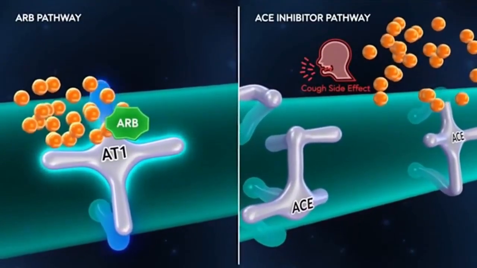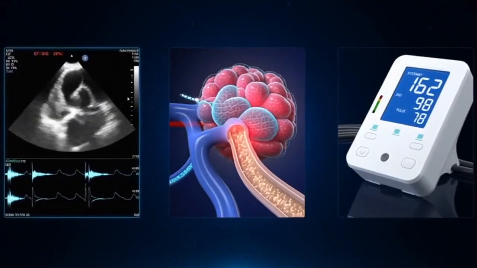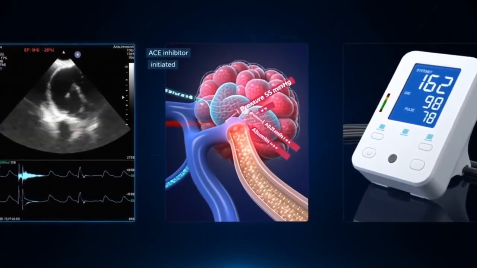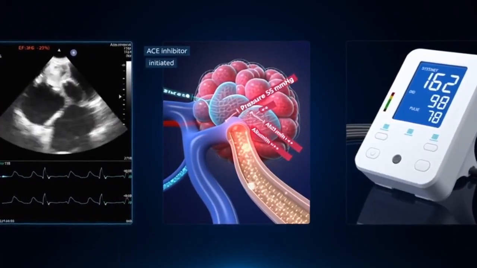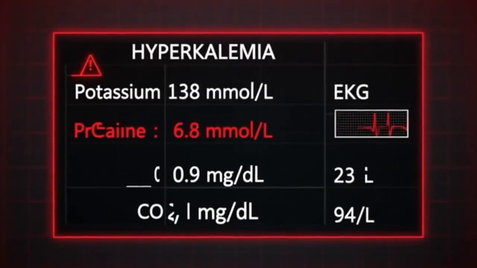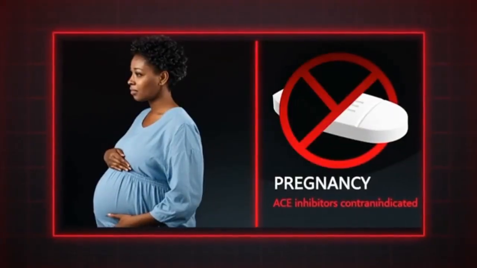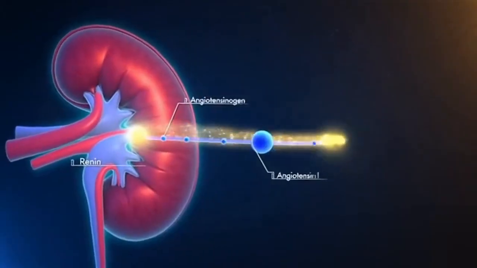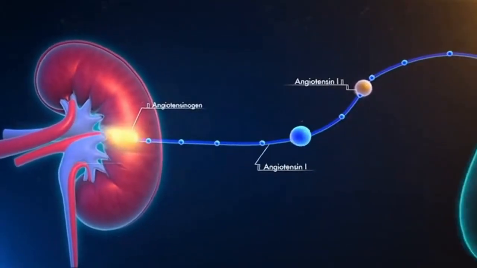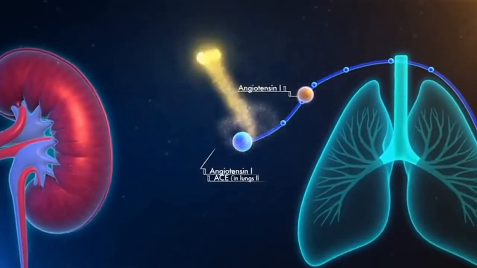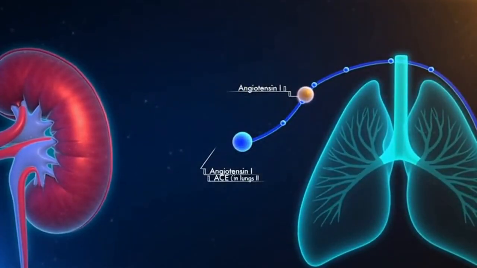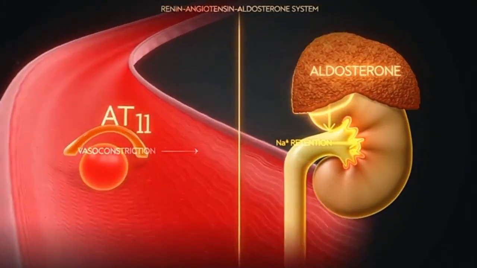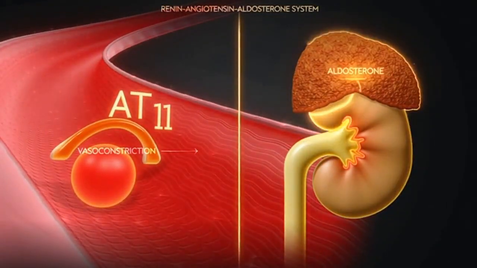The renin-angiotensin-aldosterone system, RAAS, is a hormonal cascade that regulates blood pressure and fluid balance. It begins in the kidney. When renal perfusion pressure drops from volume depletion, heart failure, or hypotension, juxtaglomerular cells in the afferent arteriole release renin. Renin cleaves angiotensinogen, a liver-derived protein, into angiotensin-1. Angiotensin-1 is then converted to angiotensin-2 by ACE, angiotensin-converting enzyme, primarily in the pulmonary vasculature.